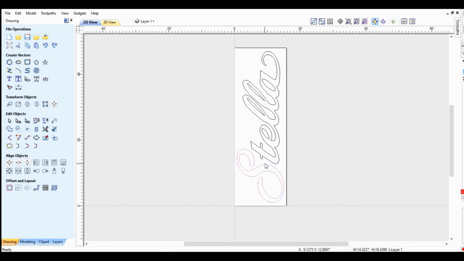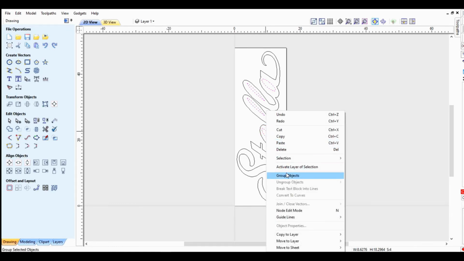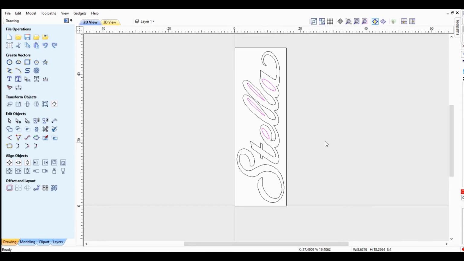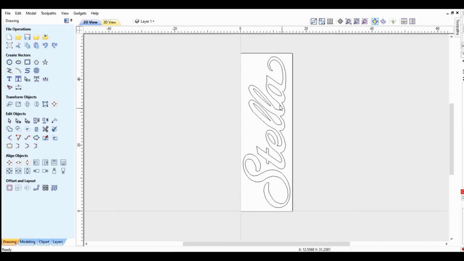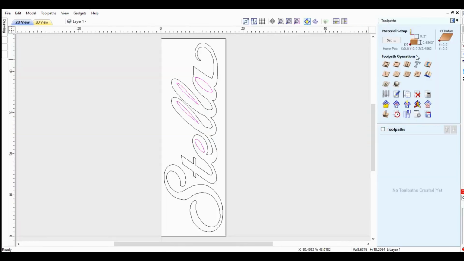Okay, now let's group the S and the TELLA, the outside pieces. They're going to be cut, so I group those together. Let me group the inside cuts. So I'll get that one. Alright, now group those. So now each section has its own grouping. And it's time for the toolpaths. So, yep, there's the inside ones. Let's go over and do some toolpaths.